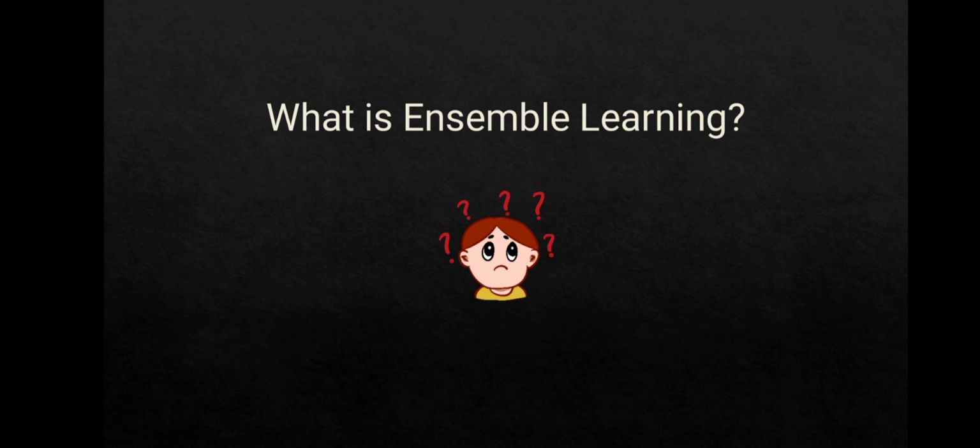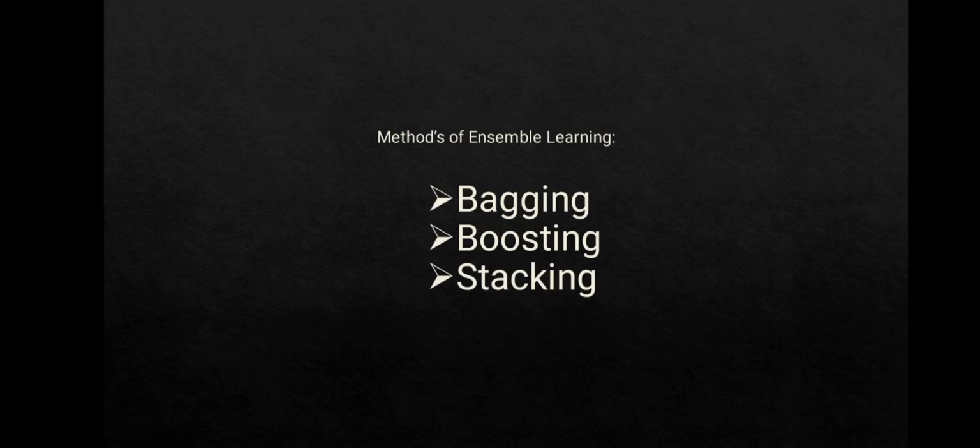First of all, Ensemble Learning. Ensemble Learning is a meta algorithm, a widely used and preferred machine learning technique in which multiple individual models, often called base models, are combined to produce an effective optimal predictive model. There are three methods in ensemble learning, and these are bagging, boosting, and stacking.